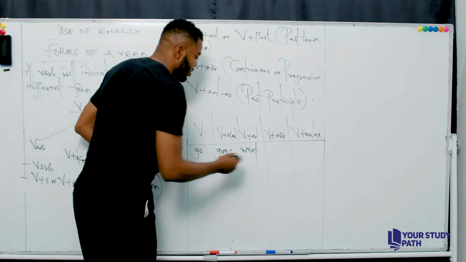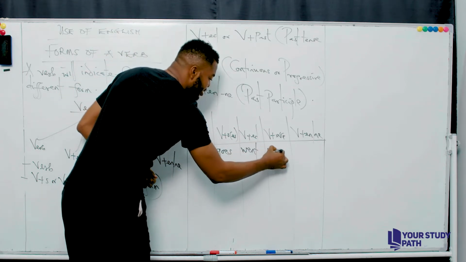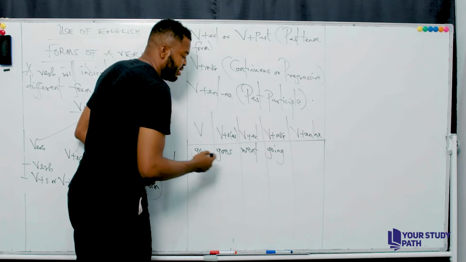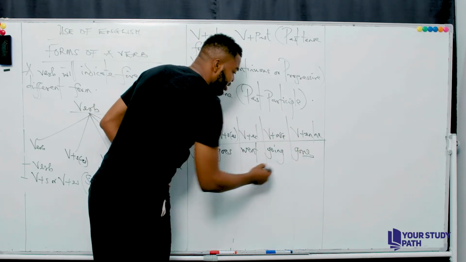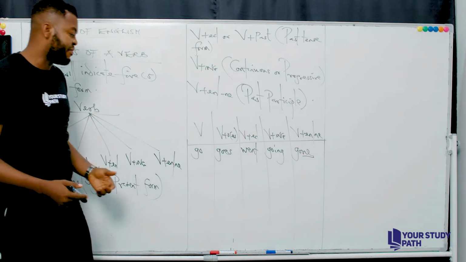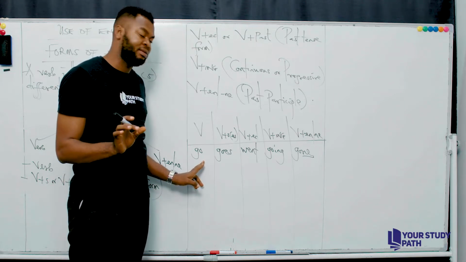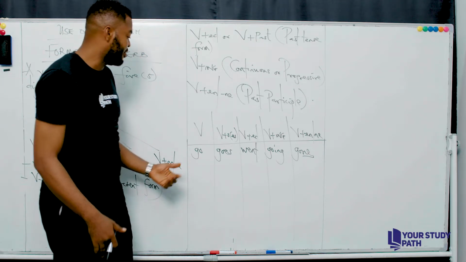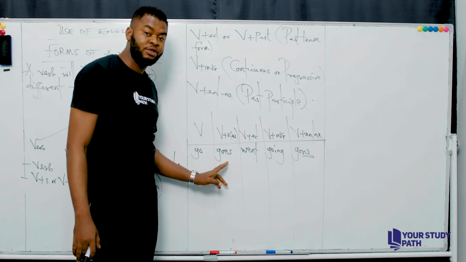Now, what is the continuous form here? Continuous form is going. Okay. Then what is the past participle form? You have gone. So in the case of gone, this ends with what? With en. I've been able to answer this. Can you see the 5 different forms? You have go as the main verb itself, or the primary verb itself. Then you have the singular present form, that's verb plus s or es, that's goes.